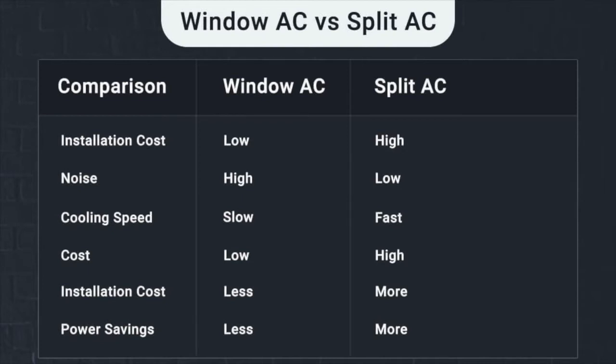Next up is features. In window AC, you'll get the traditional or normal features, whereas split AC has many more exciting features like anti-dust filters, air purifying filters, smart ACs and much more.